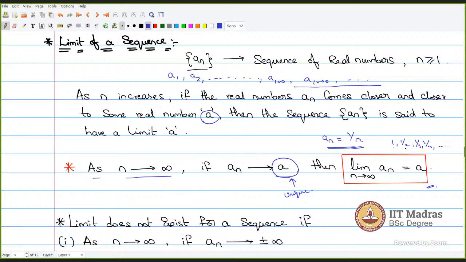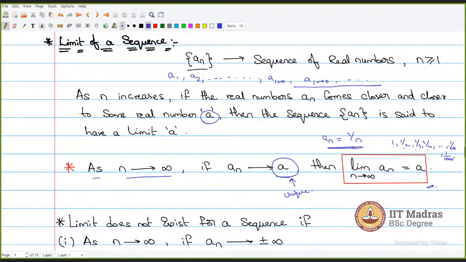If I keep on increasing n, like 1 by 100 when n equals 100, my 1000th term will be 1 by 1000.